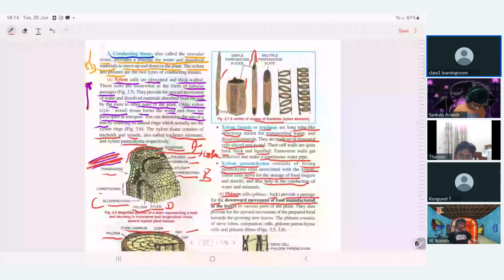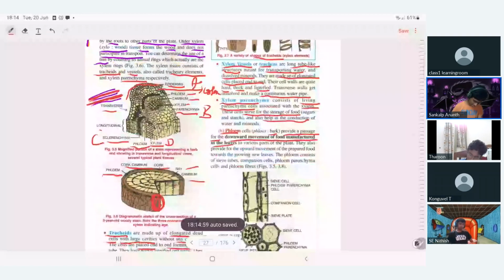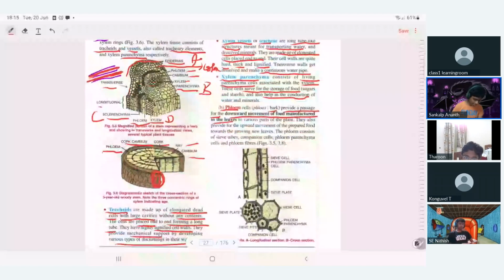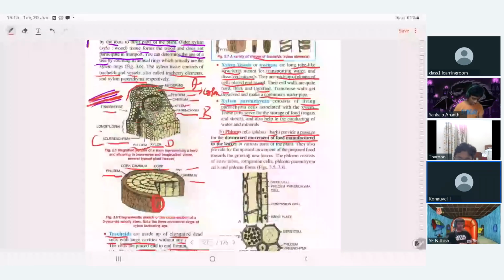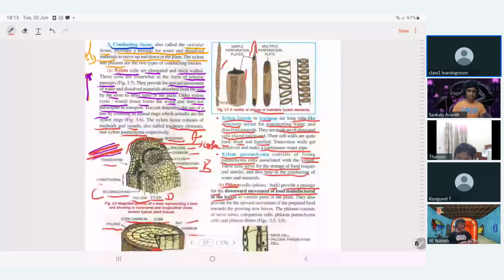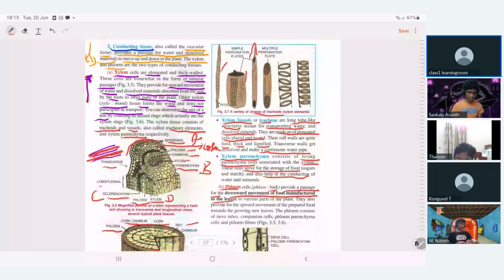The characteristics fall in between xylem parenchyma and tracheary elements.